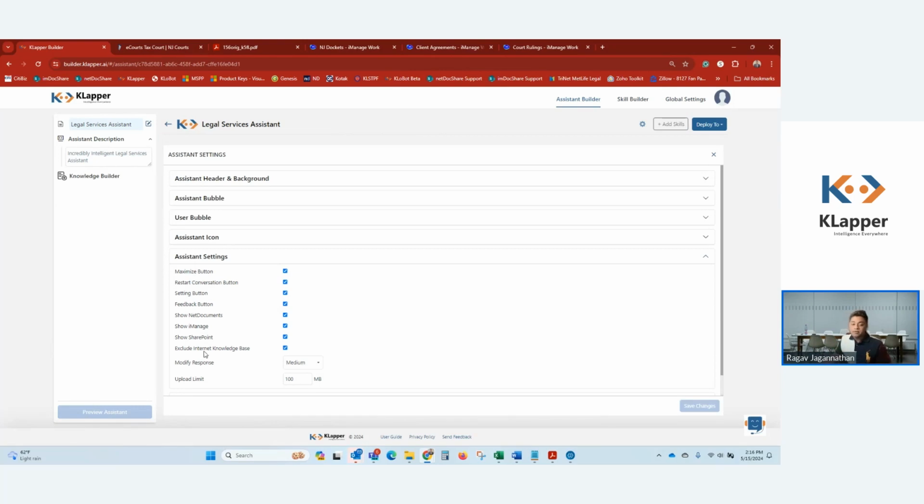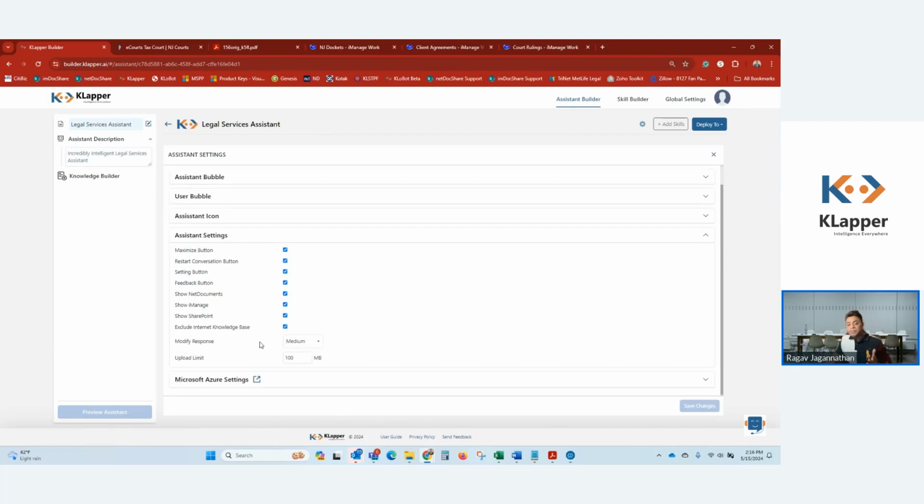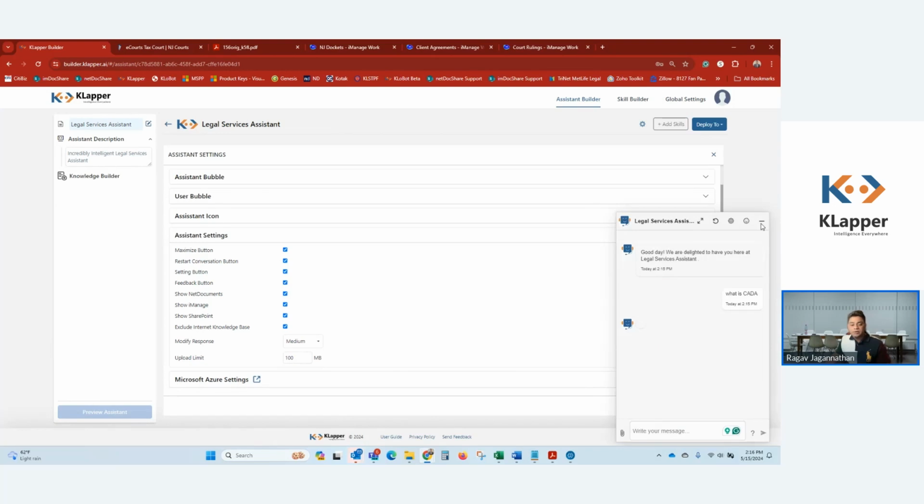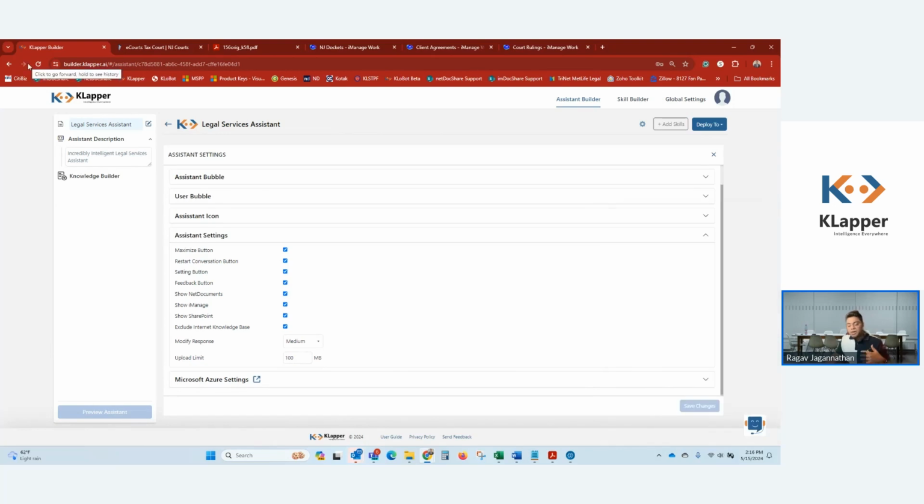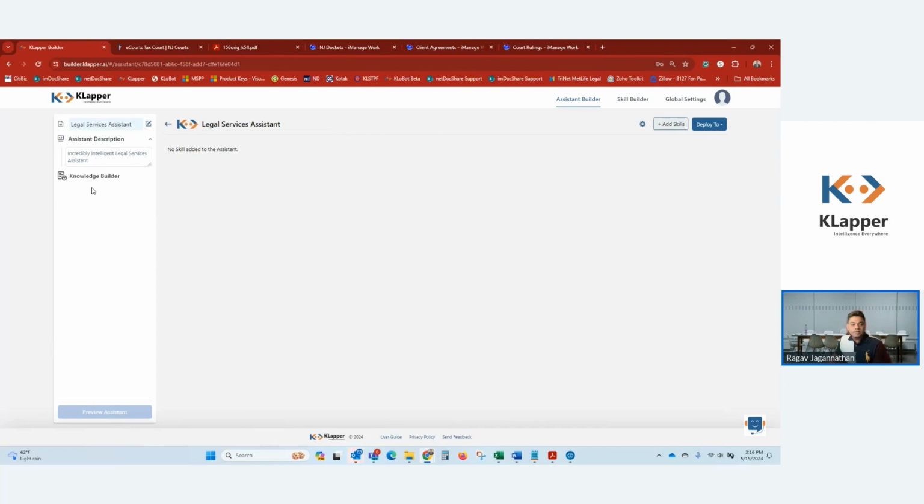By having this setting called exclude internet knowledge base, you can be sure that any knowledge KLapper is trained on is only from your data and not from the internet. While I'm here, also notice how you can control the response length, like medium, short, or long. If you're using this software for research purposes, you can control the response. We'll continue to build the assistant as we go.